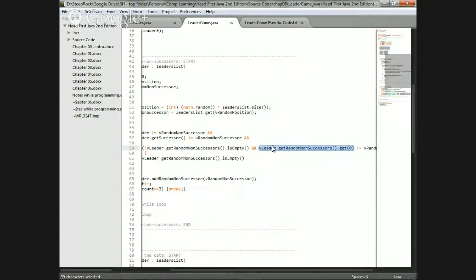If vleader.getRandomSuccessor.get(0), because get(0) doesn't exist. Why would this help it though? I'm still doing this AND statement. Now it exists. You opened up isEmpty basically opens up that gap, so to say, that door. It gives it the ability. It creates it, so to say.